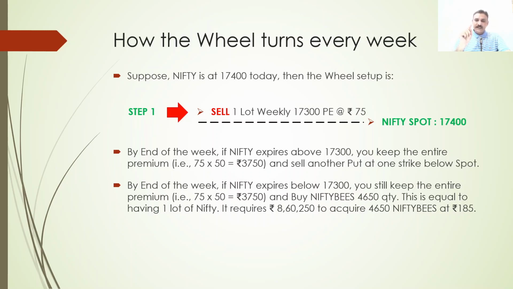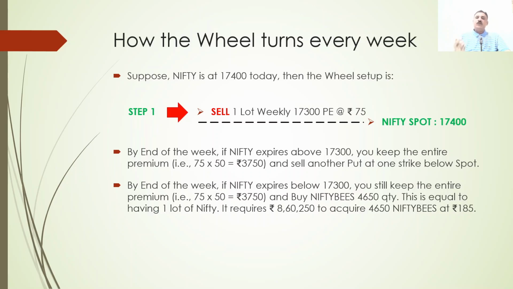If you reduce this quantity and sell a call or put against it, the loss you make on the call or put might be a little bit more than the gain you have on the Nifty BeES. Always try to keep one F&O lot equivalent quantity you are going to buy. Sir, I have only cash for 1000 units of Nifty BeES. Can I do the wheel strategy? No, you cannot do that. Always keep cash equivalent to this 4650 quantity, 8,60,000 rupees you have to keep. Without that, don't do this strategy. Okay.